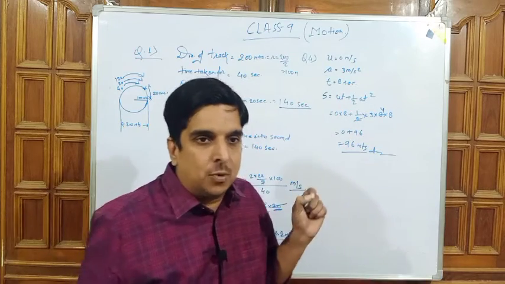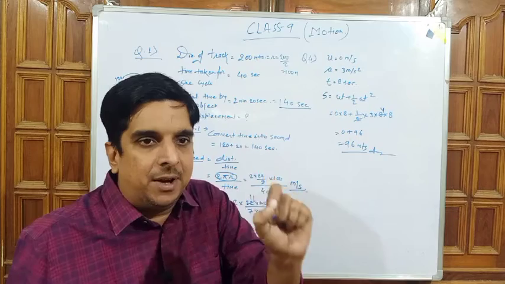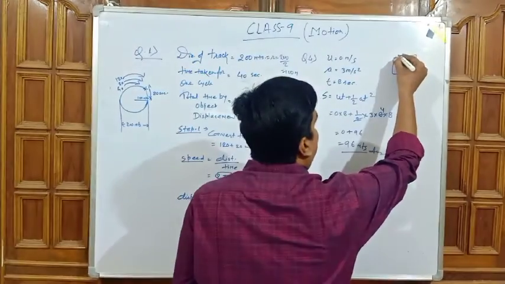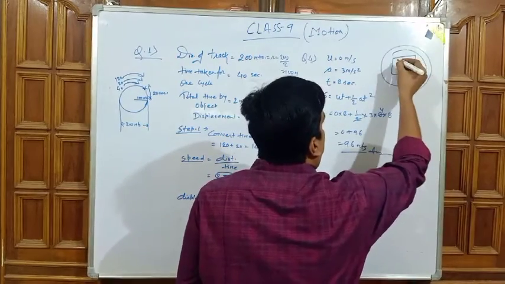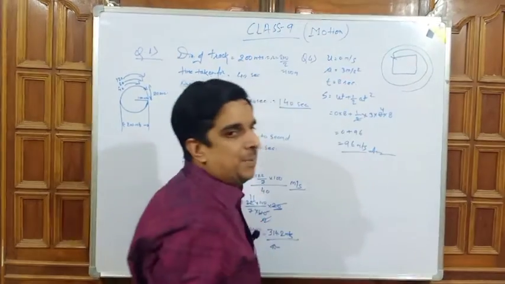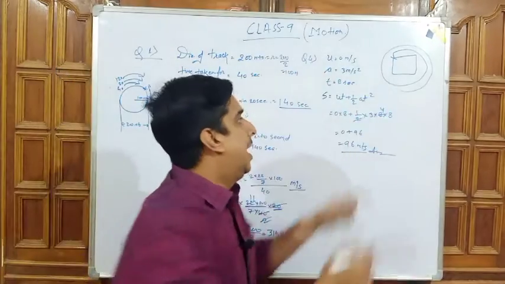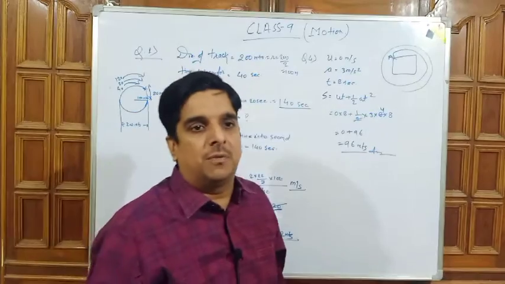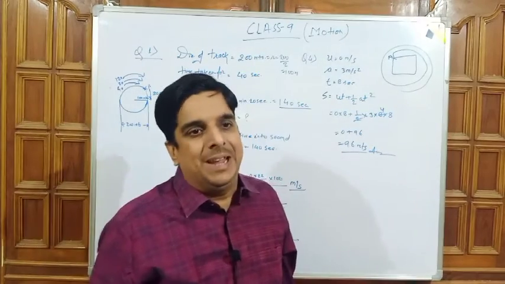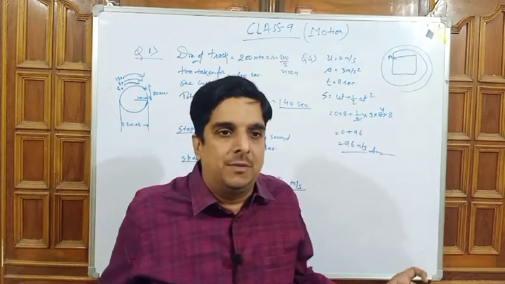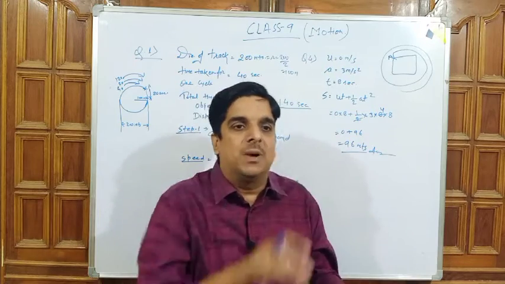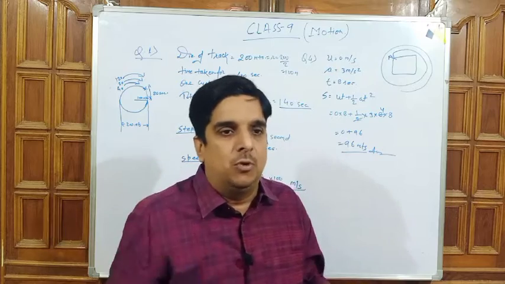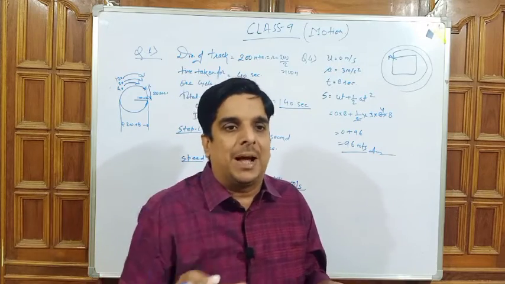By this question you have to understand better that if something is moving in a cycle continuously, and we have to find the displacement after a long time, and the final position of the object is A and the starting position is also A, it means the displacement will be 0. It doesn't matter how much distance the object covers, what the speed is, or how much time it moves on the path.